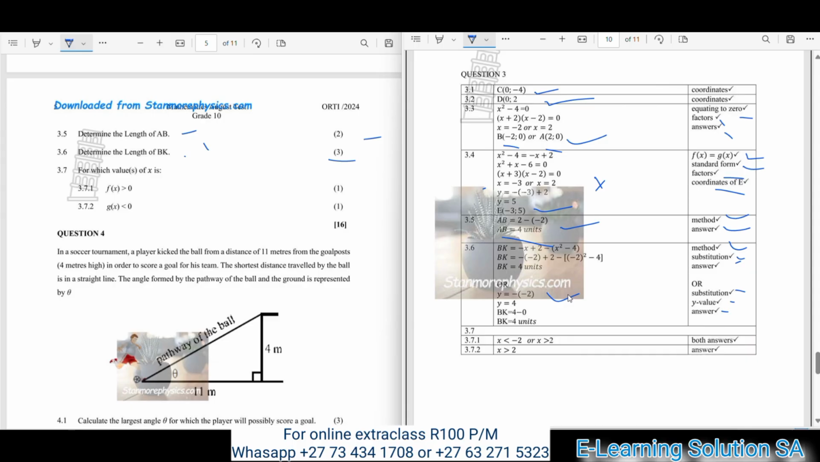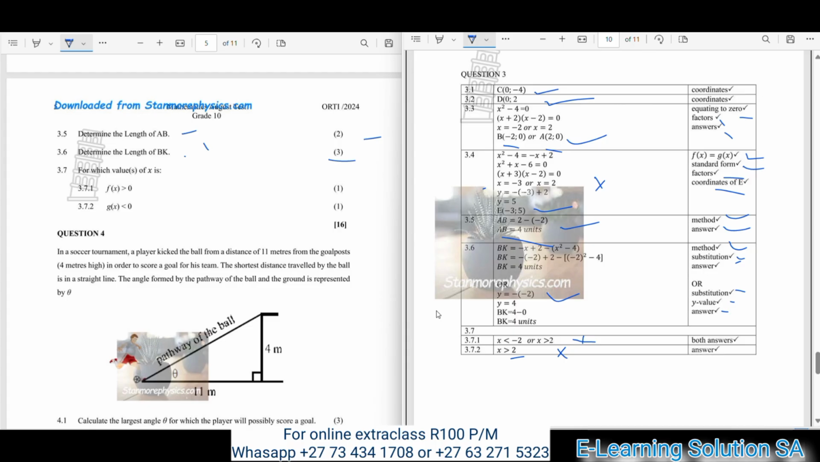Okay, 3.7. For which values of x is 3.7.1, f of x greater than 0? So there's 1 mark for this question. So here is your mark, here's your final answer. You must make sure that you get it correctly. I'm hoping that you are having a clear view. 3.7.2, for which values of x is g of x less than 0? So it's also 1 mark for this, and this is your answer.